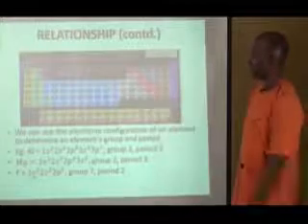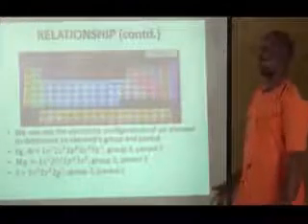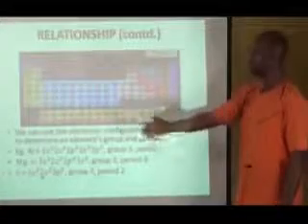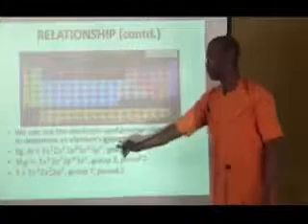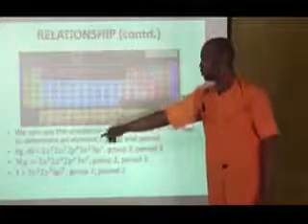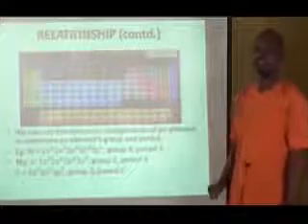Let's quickly look at fluorine there. Fluorine is 1s2, 2s2, and 2p5. The outermost shell, of course, is 2, which is 2s and 2p. So it means that fluorine is in period 2. And of course, the number of electrons in the outermost shell is in 2s and 2p. 2s is 2 electrons, and 2p is 5 electrons. So 2 plus 5 gives you 7. So it means that fluorine is in group 7.